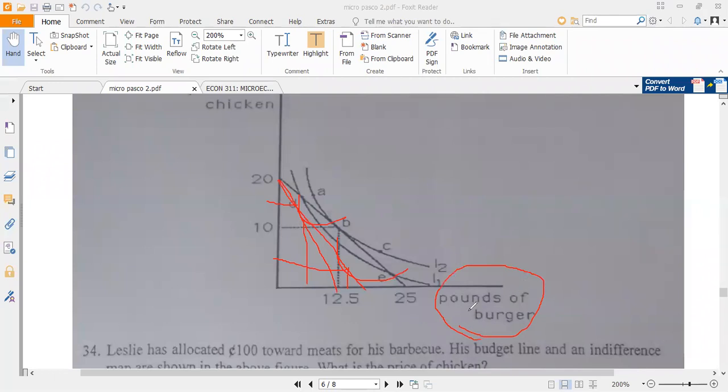It can even be a Giffen good, which will mean that even after the increase in price, the person will rather buy more of burger. So it means that we need more information before we can exactly know what is going to happen to either burger or the quantities of chicken that the person buys.